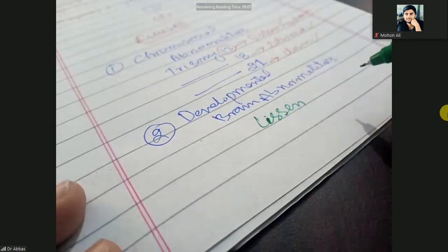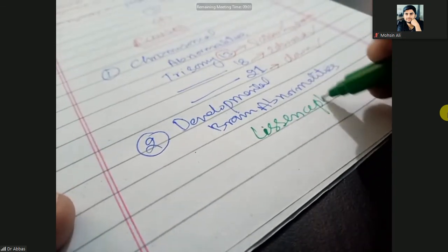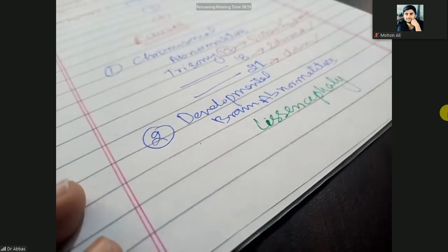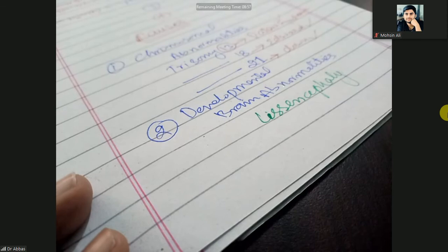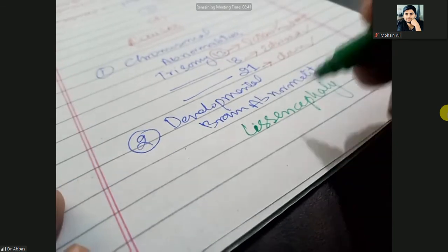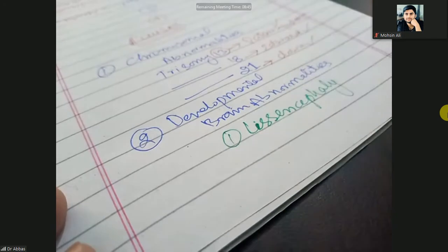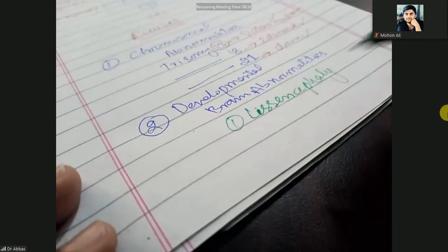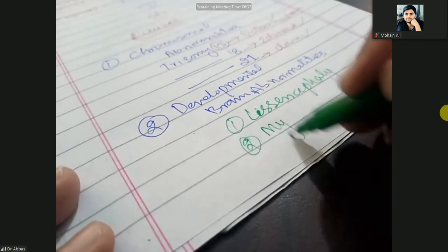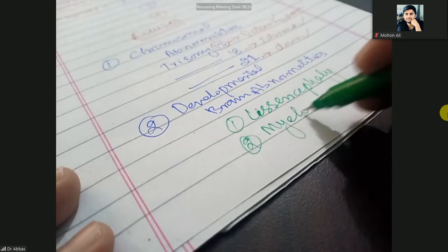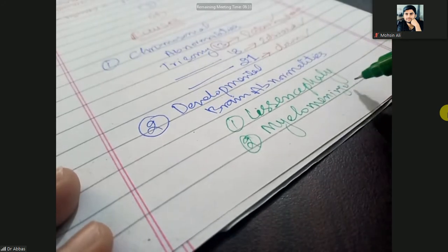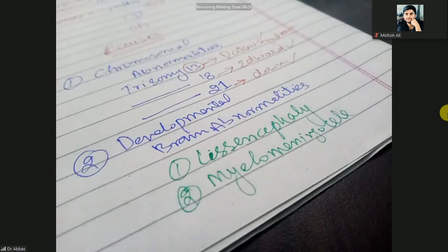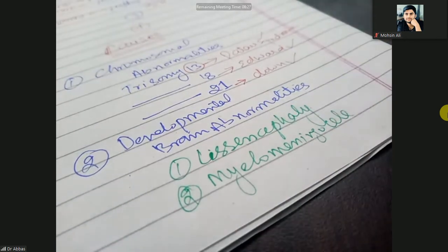Lissencephaly, and the other one is myelomeningocele. So one is a chromosomal one, and the brain abnormalities are lissencephaly and myelomeningocele. So listen, in lissencephaly, whatever you can study,